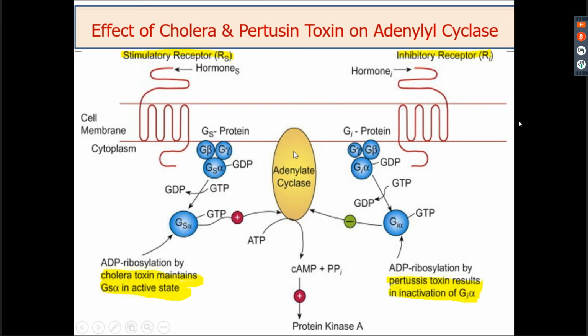There is more and more action of adenyl cyclase enzyme because it inhibits the intrinsic GTPase activity. So when it inhibits this, once an active G protein is formed, it keeps activating adenyl cyclase. So it goes on and on, and the action of this cholera toxin produces more and more effect.